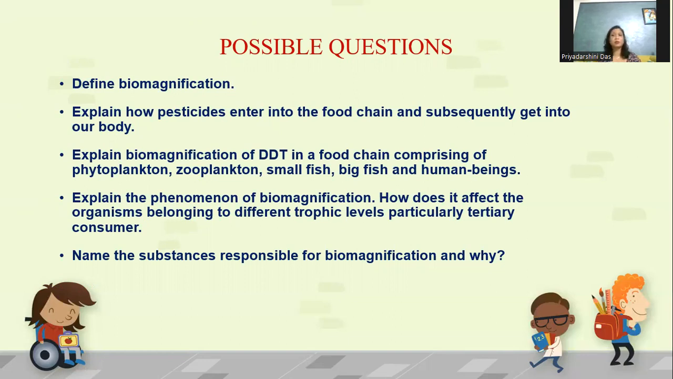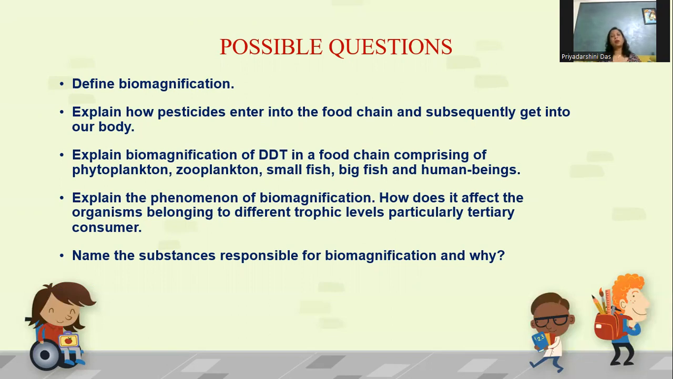We have discussed the topic, so we should know what kind of questions we can expect from this particular topic. So the first one is: define biomagnification. Already I have told, the successive accumulation of non-biodegradable substances in the food chain gradually is known as biomagnification. Explain how pesticides enter into the food chain and subsequently into our body. So especially the pesticides, those non-biodegradable substances.